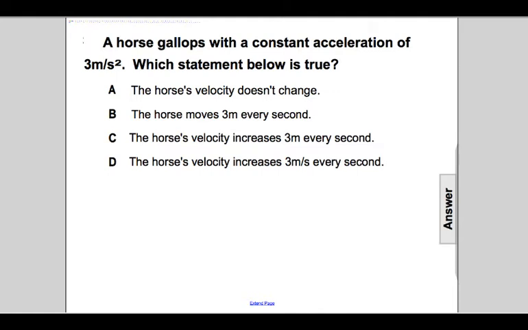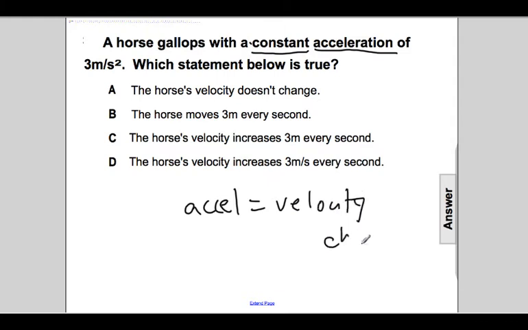Next, there's a horse that's galloping with a constant acceleration. Which of these statements are true? Let's read. A horse gallops, and the key word is constant acceleration. What's another word for acceleration, or way of describing acceleration? In my world, I say acceleration is velocity change. So if acceleration is constant, and that means it's not zero, the horse's velocity does change.